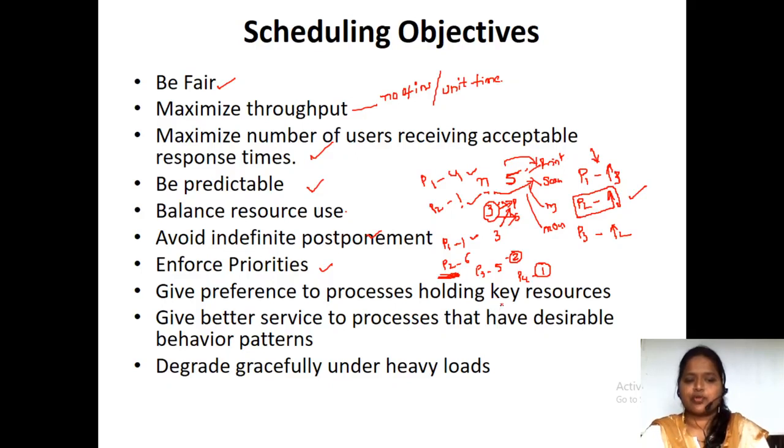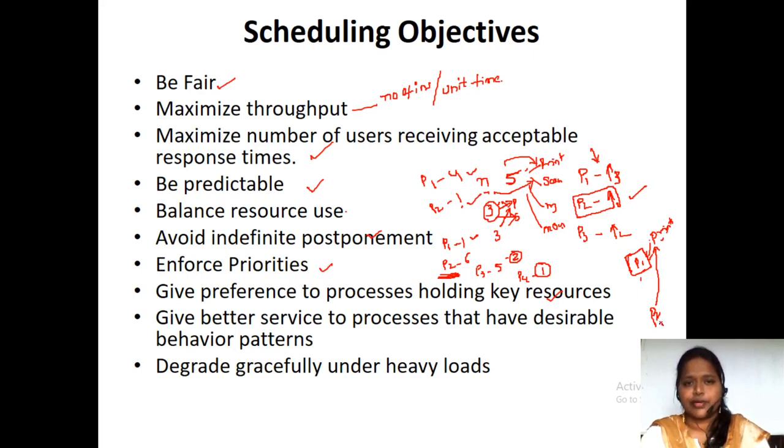Next, give preference to processes holding key resources. Priority is the one like highest priority. And suppose we are saying to give preference to the processes which are holding resources. Suppose process P1 is there, and P1 holds the printer resource. If process P1 completes, then only it is going to release that printer. Then only that printer can be utilized by the P2 process. If the P1 process doesn't complete, it is not going to release the printer. So P2 keeps on waiting.